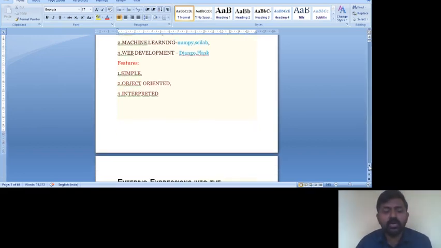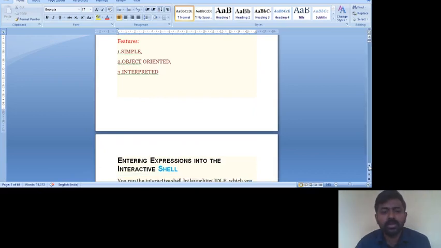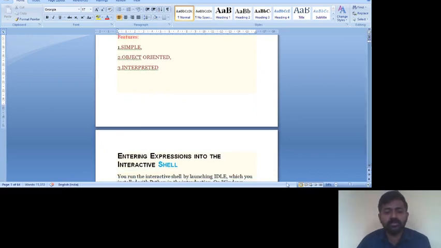Now, when it comes to the features of Python, it is a very simple language. Whenever I say simple, I mean its syntax, the way we write the syntax.